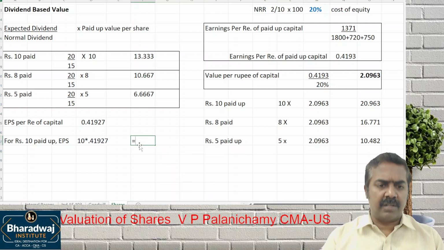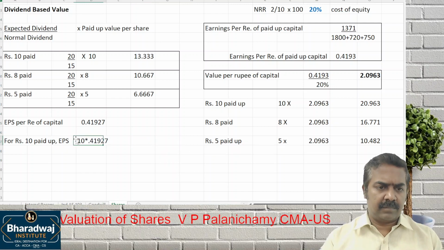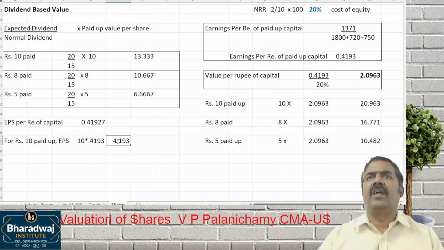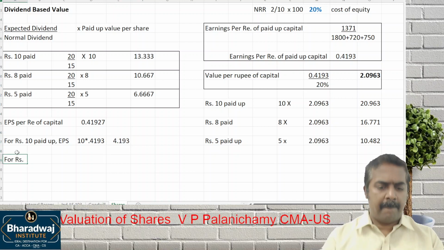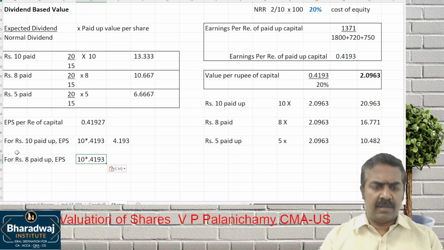Multiply it. How much do you get? 4.1927. Okay, for rupees 8 paid up, EPS will be 8 into.